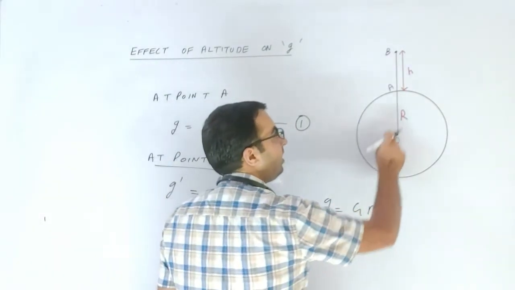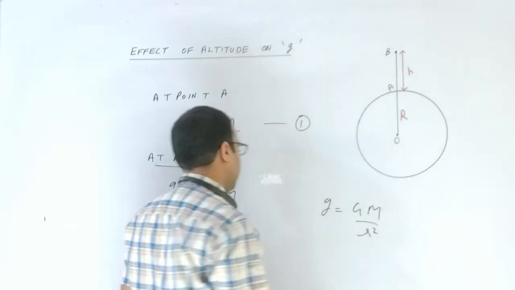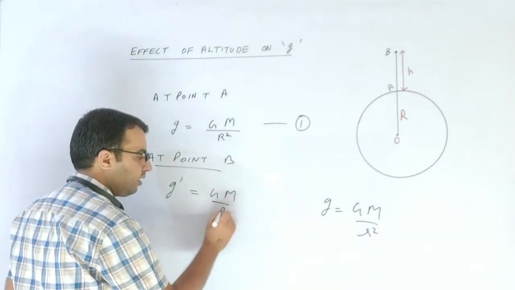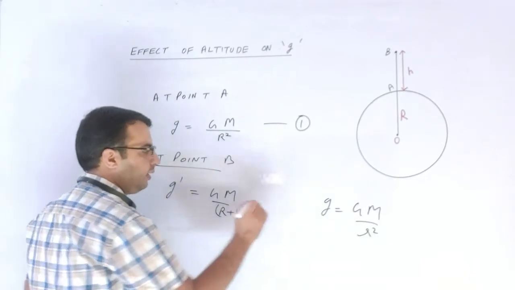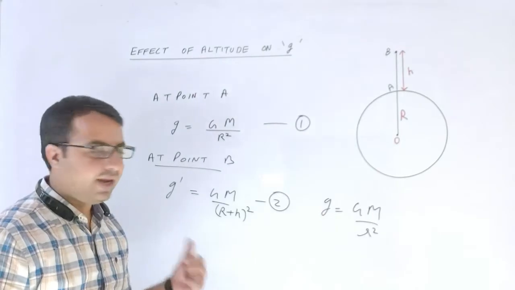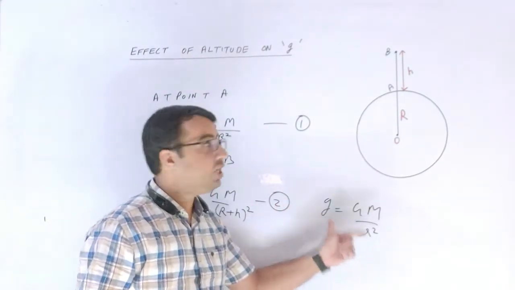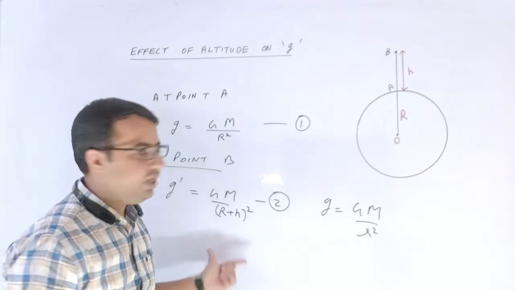So this is the center of the earth and this is the point B. So the distance is h plus R, that is R plus h, and it's whole square. Let me mark this as equation number 2. So I simply have applied the relation between g for the point A and for the point B, right?